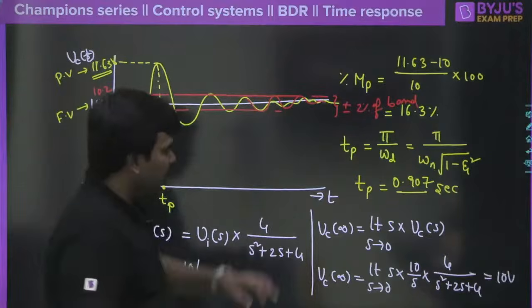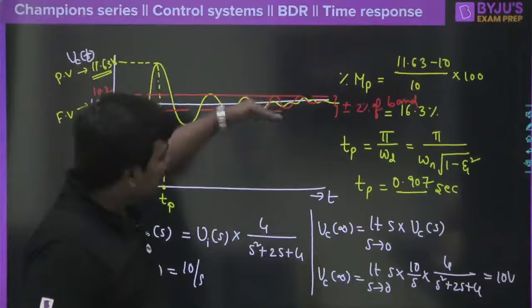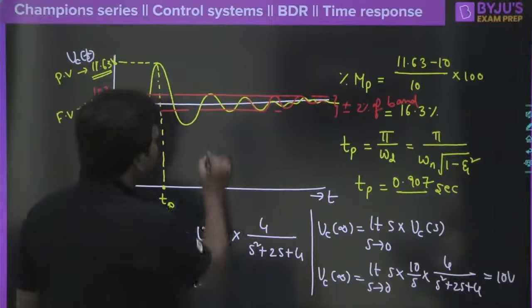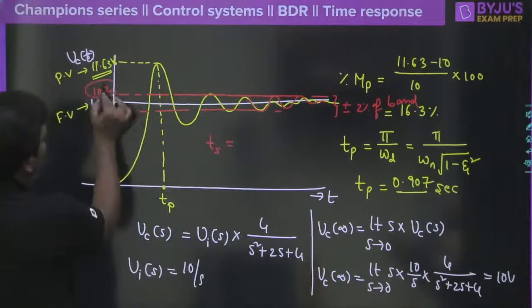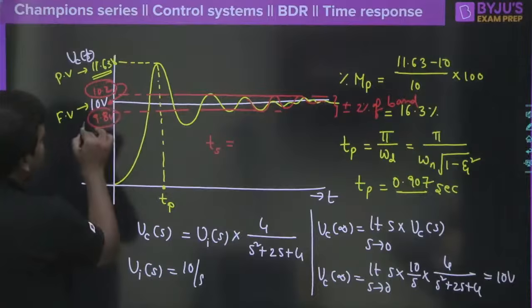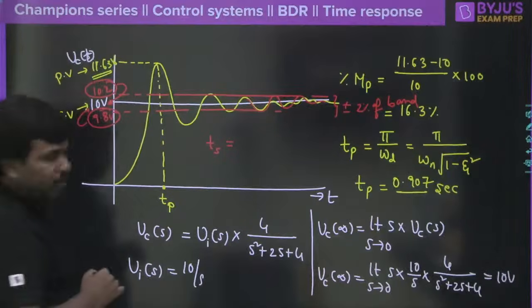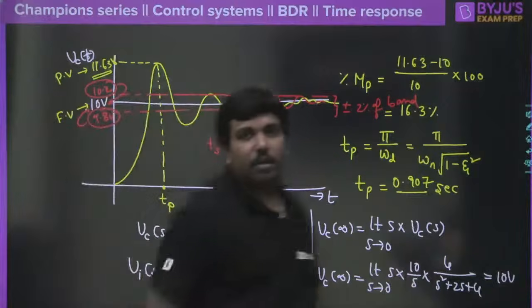Oh sure, definitely, Arvind Reddy, bring these kinds of questions in measurement. Okay, plus or minus 2% band of the final value. So that is very easy, right? 9.8 is 98% of 10 volt, and 10.2 is 102% of the 10 volt.